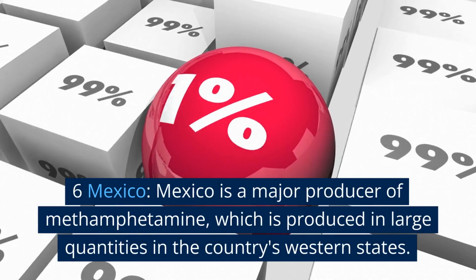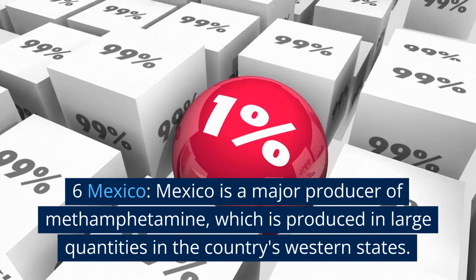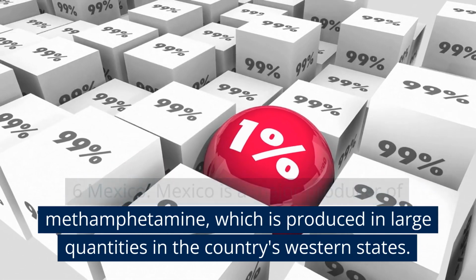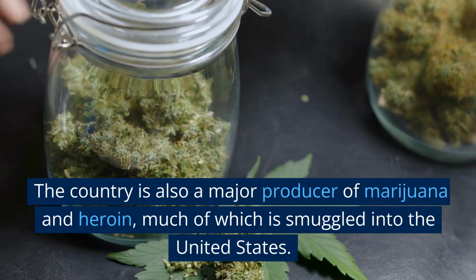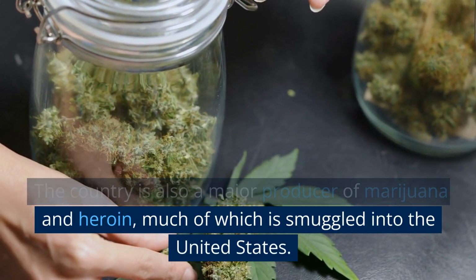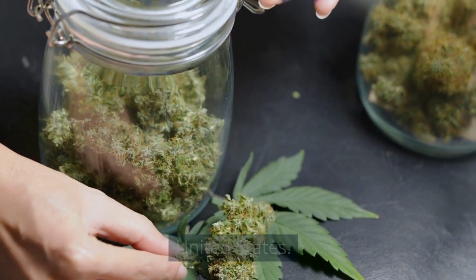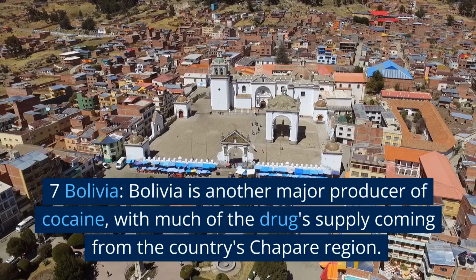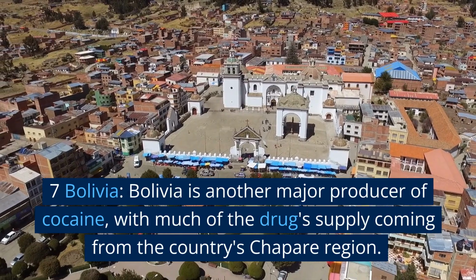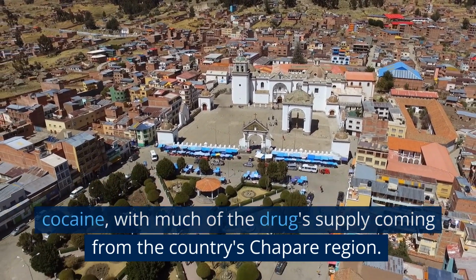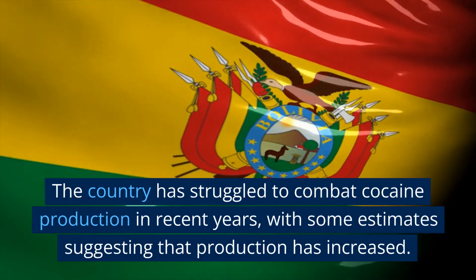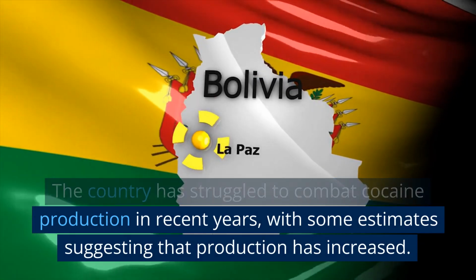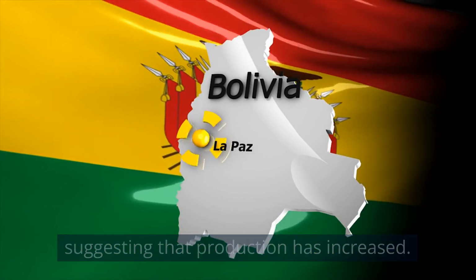6. Mexico. Mexico is a major producer of methamphetamine, which is produced in large quantities in the country's western states. The country is also a major producer of marijuana and heroin, much of which is smuggled into the United States. 7. Bolivia. Bolivia is another major producer of cocaine, with much of the drug's supply coming from the country's Chapare region. The country has struggled to combat cocaine production in recent years, with some estimates suggesting that production has increased.